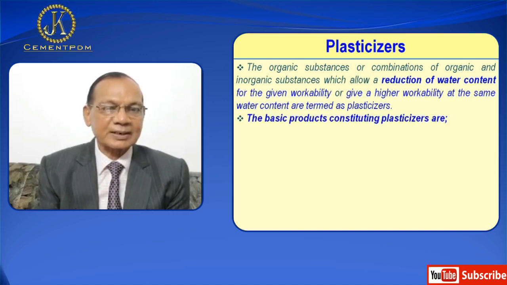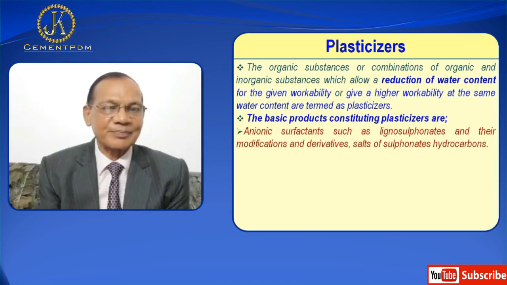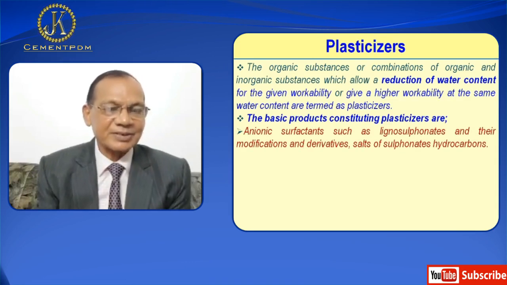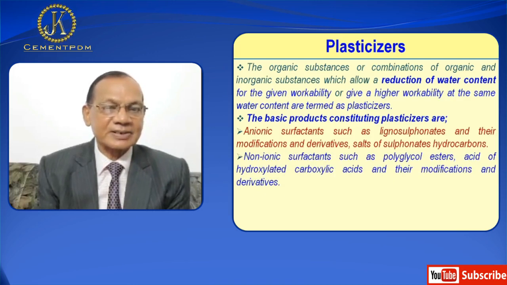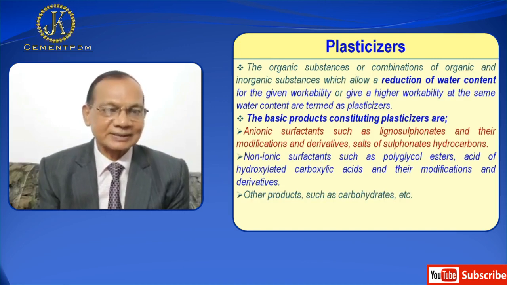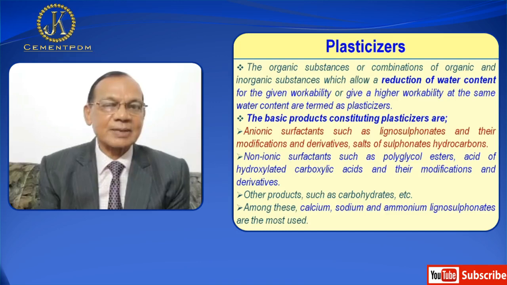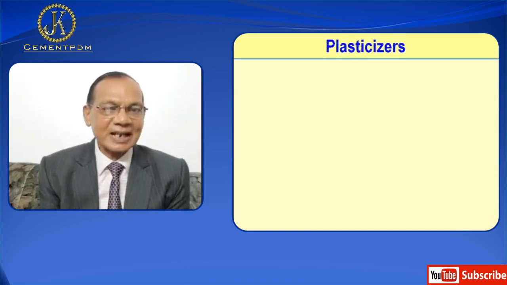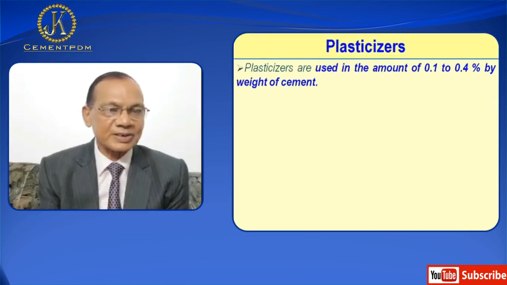The basic products constituting plasticizer are: number one, anionic surfactants such as lignosulfonates and their modifications and derivatives, salts of sulfonates, hydrocarbons. Number two, non-ionic surfactants such as polyglycol esters, acids of hydroxylated carboxylic acid and their modifications and derivatives. Number three, other products such as carbohydrates. Among these, calcium, sodium, and ammonium lignosulfonates are the most used. Plasticizers are used in the amount of 0.1 to 0.4% by weight of cement.